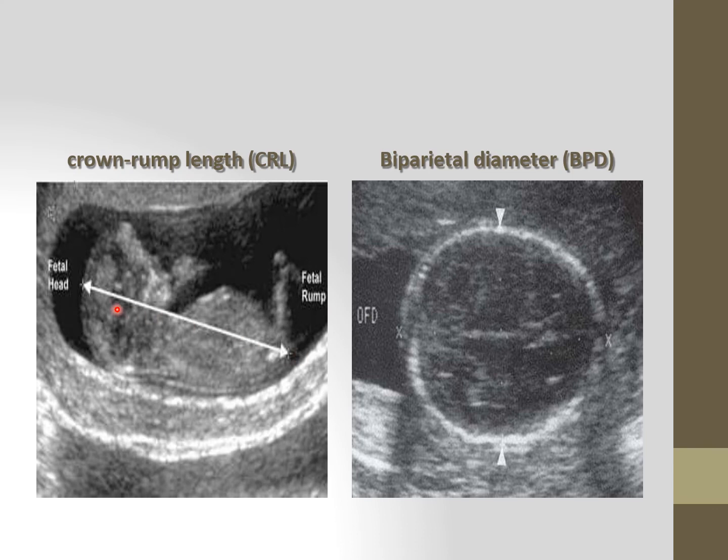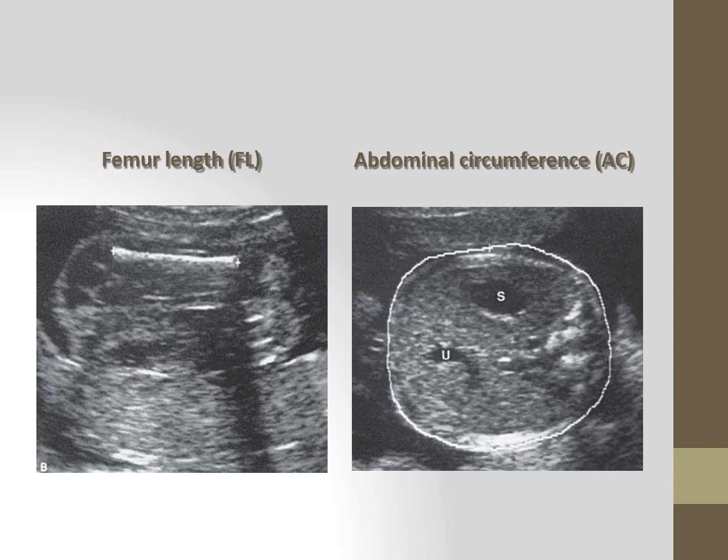See, this image shows the crown rump length. Here you can see this is the baby. From the top to the bottom we have taken the length. And this is the biparietal diameter. This is the head of the baby. This shows the biparietal diameter of the head. And femur length, this one. And this shows the abdominal circumference.